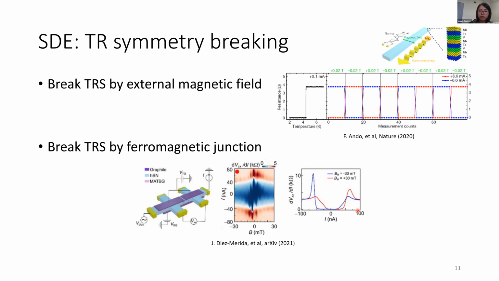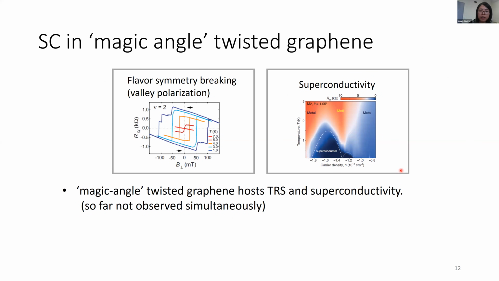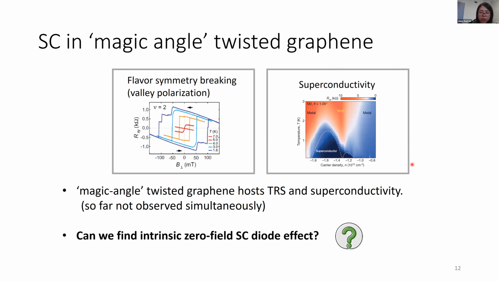So let's look back at our magic angle twisted graphene system. As has been discussed, this system can host flavor symmetry breaking, like the valley polarization. This shows the time reversal symmetry is broken, and it can also host superconducting states. Although these two phenomena have not been observed simultaneously, this brings us to a very important question. Can we find an intrinsic zero field superconducting diode effect in this magic angle twisted graphene?